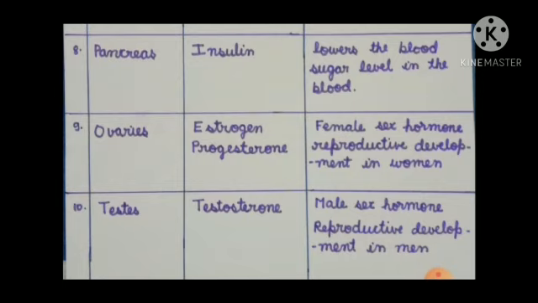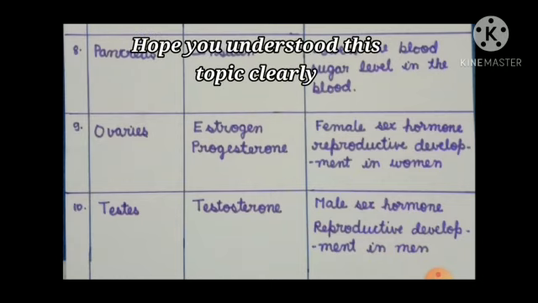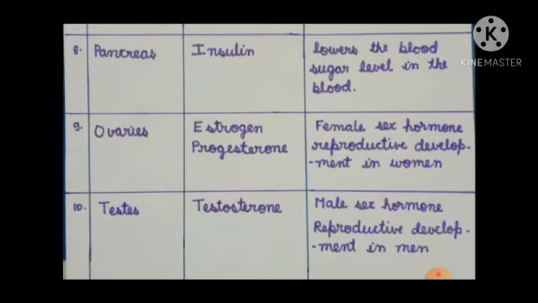So students, these were all the 10 major endocrine glands of our body which constitute the human endocrine system and help in different types of functions and proper functioning of our body. Hope students, you understood the human endocrine system in a very nice way.